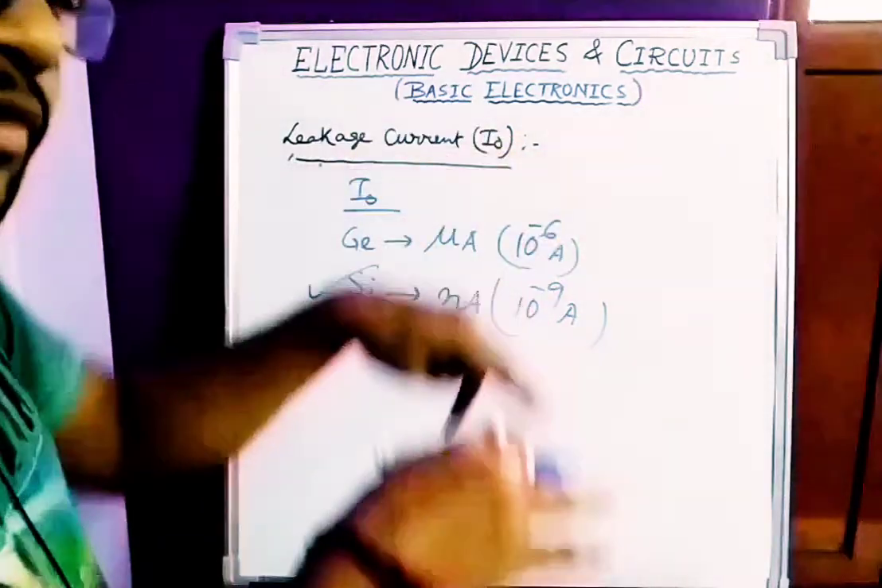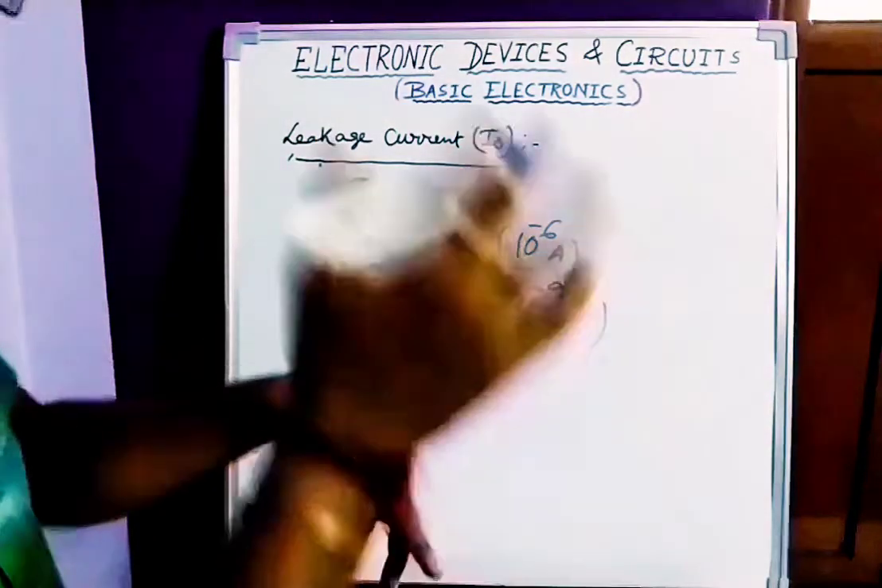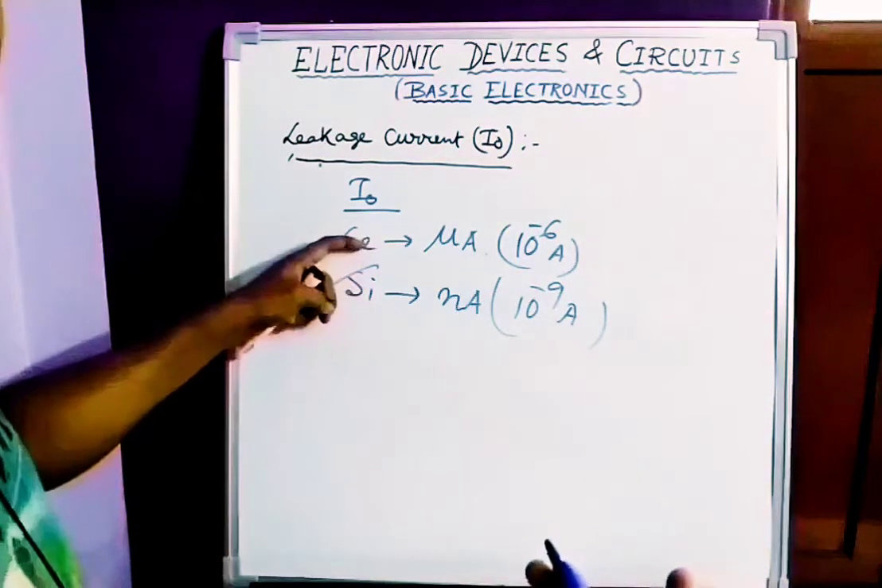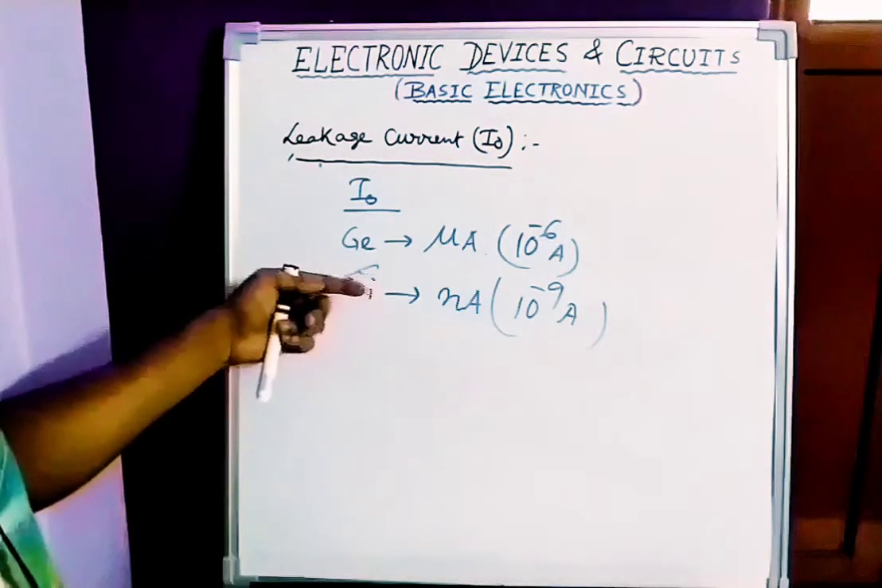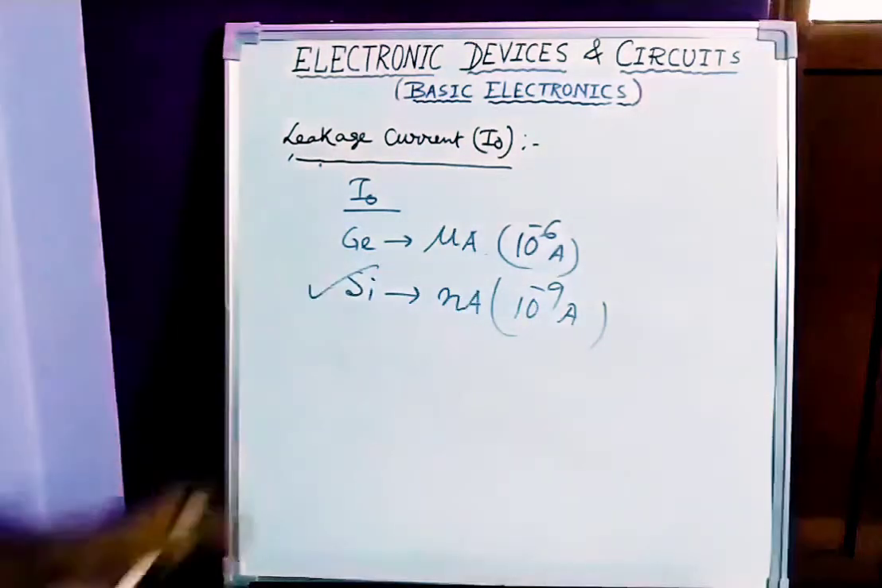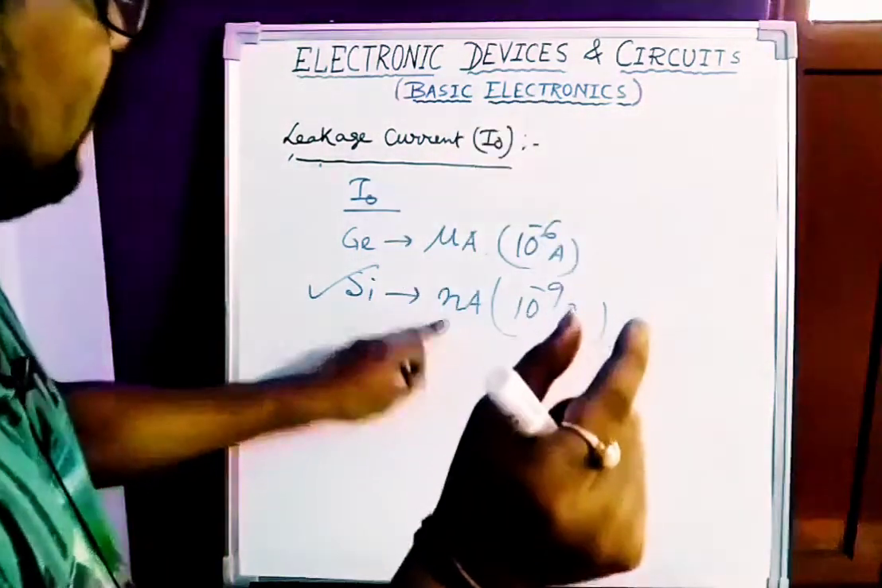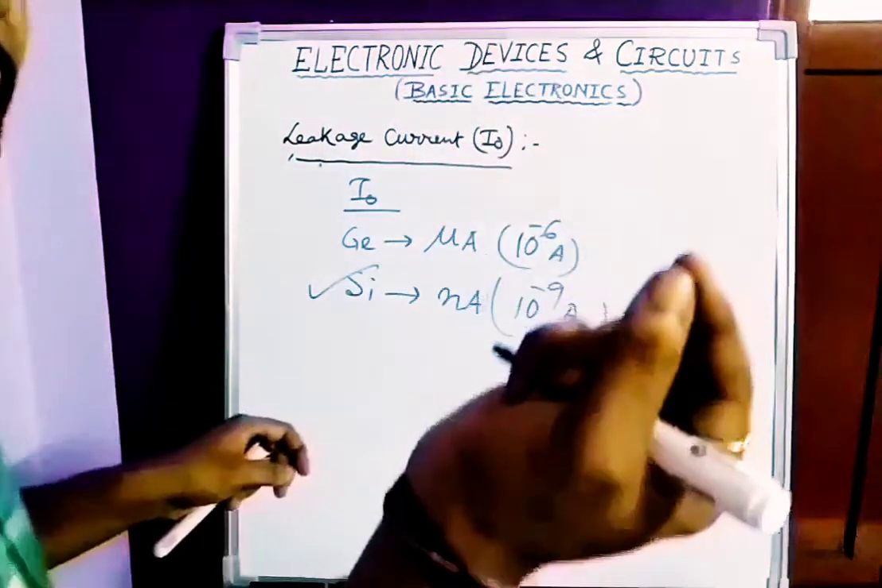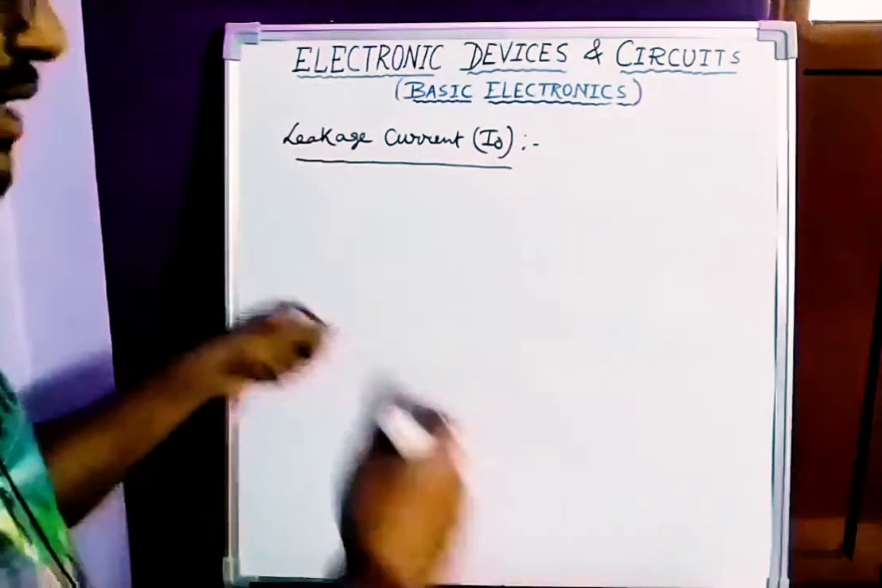लीकेज करंट जितना कम होगा उसका थर्मल स्टेबिलिटी उतना ज्यादा होगा। That's why silicon has higher thermal stability than germanium. That's why silicon is used in switch. Why switch? There is no false triggering, and because it has very little leakage current, okay? 10 to the power of -9 ampere means only a little bit. How this current will change with the temperature, that I will explain here.